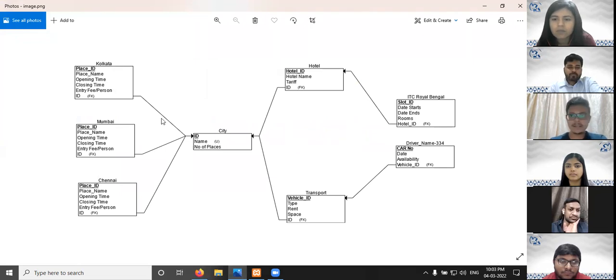Similarly, we are going to make each of these tables, and we are going to connect them internally, and we are going to prepare the flow of information from start to end. We are also going to test this on dummy data, and we are going to check how much profit we are making, so that the business idea becomes sustainable. This is how our progress has been until now, and we are going to make this happen within the stipulated time frame.